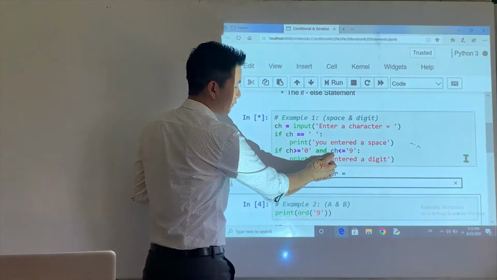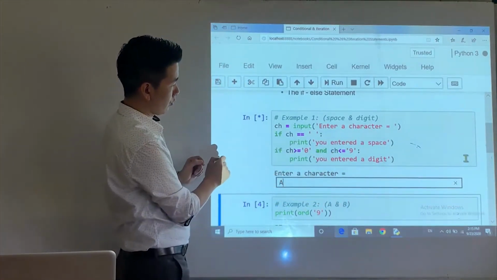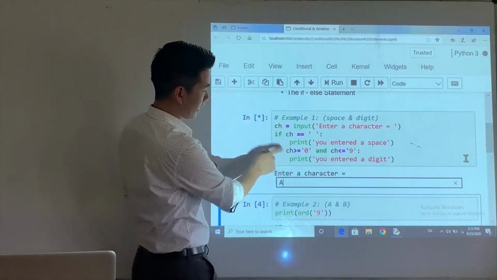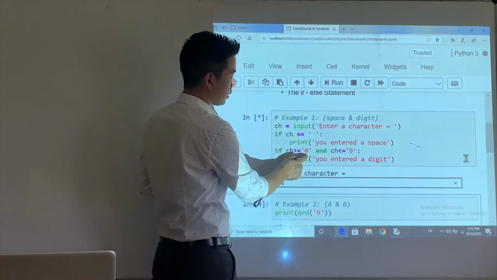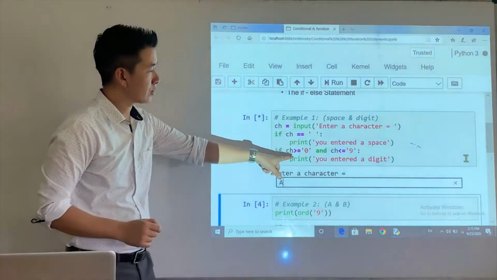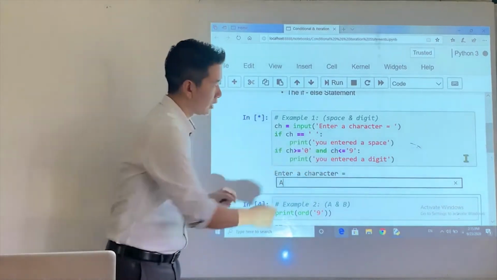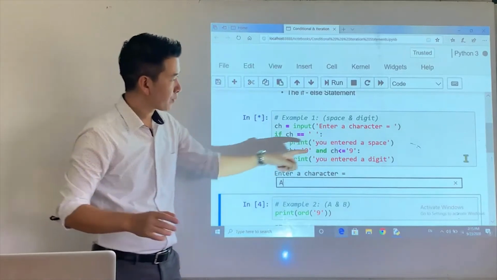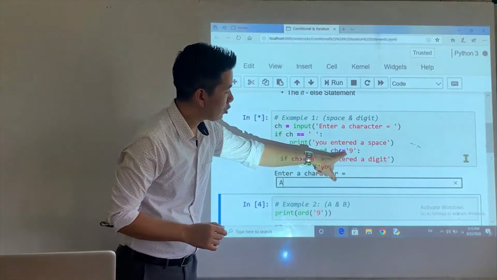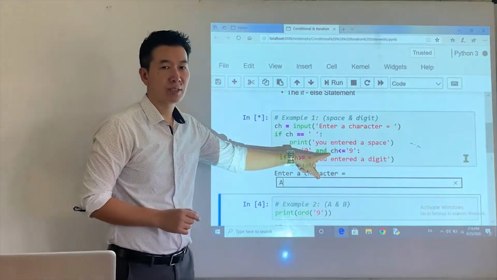So ch is 65. Is it greater than or equal to '0'? The condition is true, right? However, the other condition evaluates to false. The ASCII code of ch is 65, and 65 is not less than or equal to 57. This condition becomes false, right?